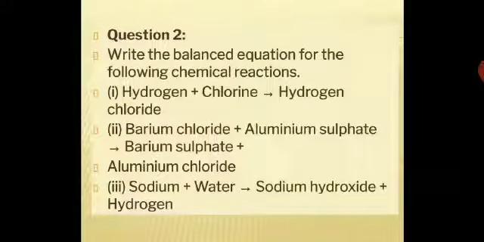Write the balanced equation for the following chemical reaction. So you have to write the balanced chemical equation. These are the word equations. You have to convert them into the symbolic form. So hydrogen plus chlorine gives you hydrogen chloride. Barium chloride plus aluminium sulfate gives you barium sulfate plus aluminium chloride.